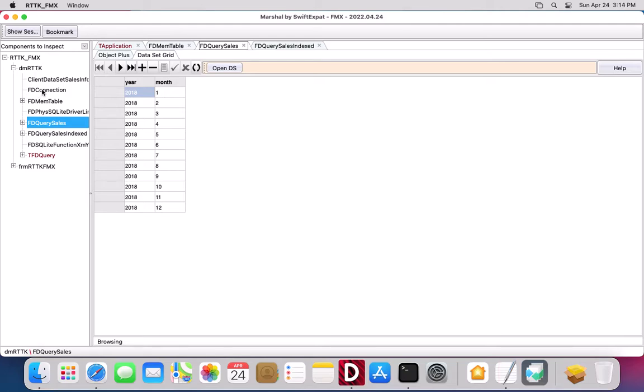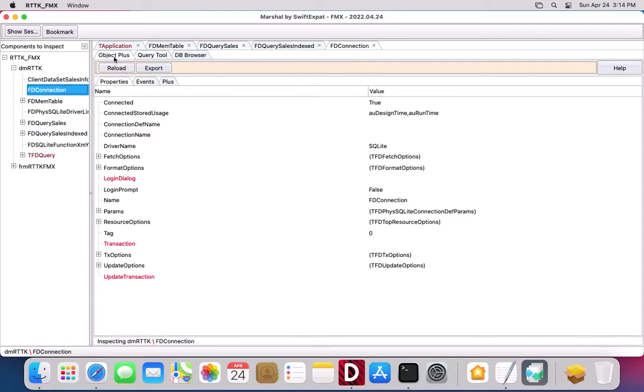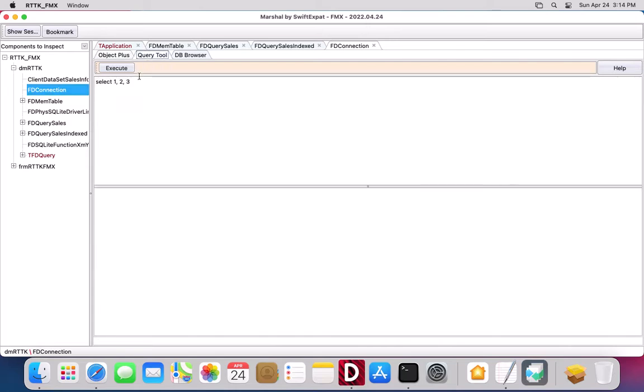Now let's take a look at the TFT connection. TFT connection again gets an Object Plus inspector. It gets an additional second tab called Query Tool, which can execute SQL against the database in the FD connection. So it could be a simple select, or one that is more appropriate to look at is a user-defined function in SQLite.